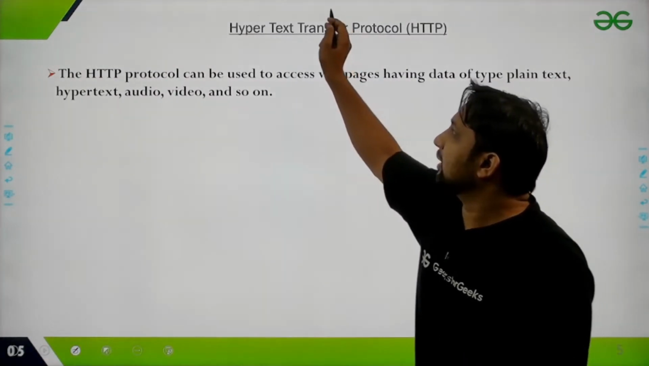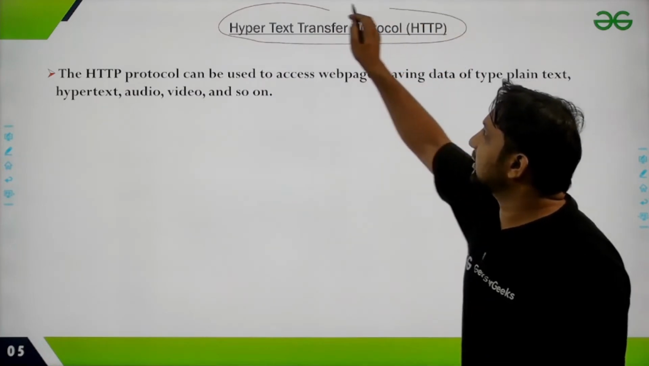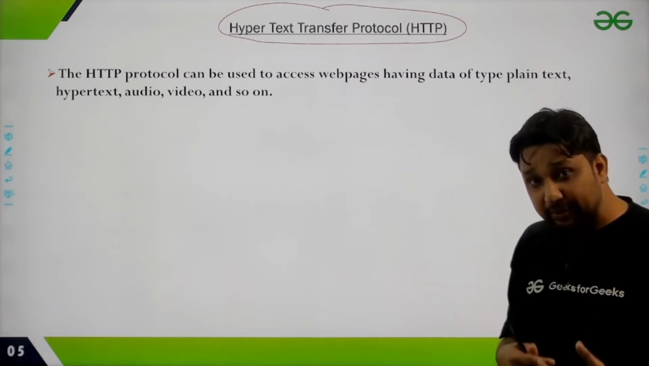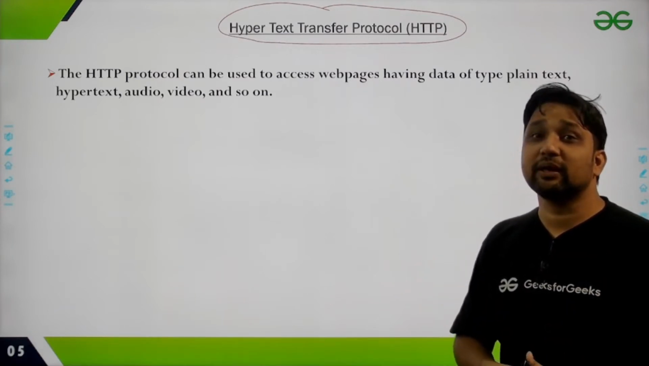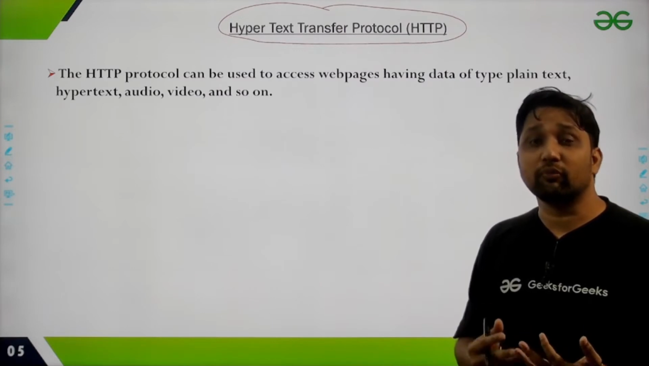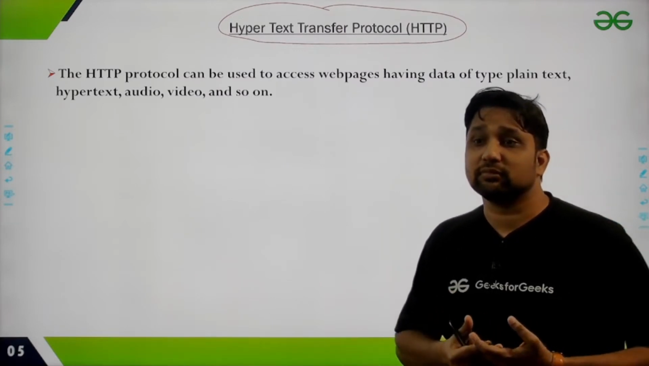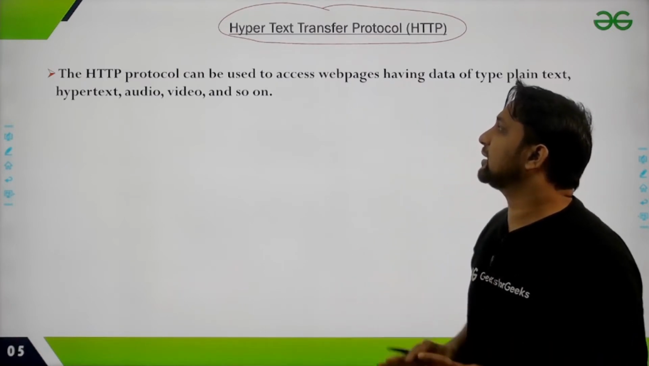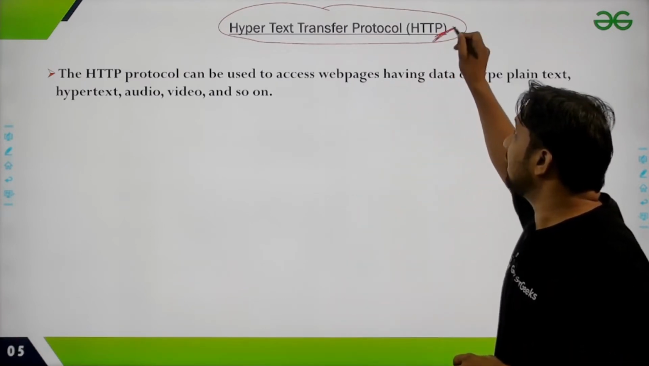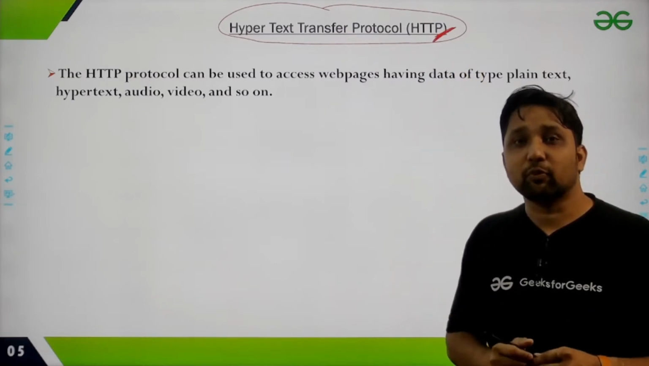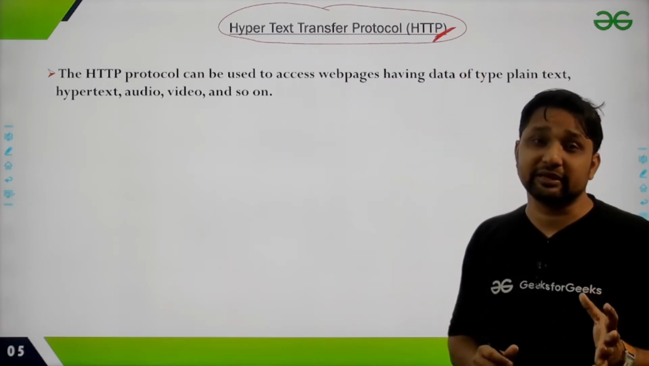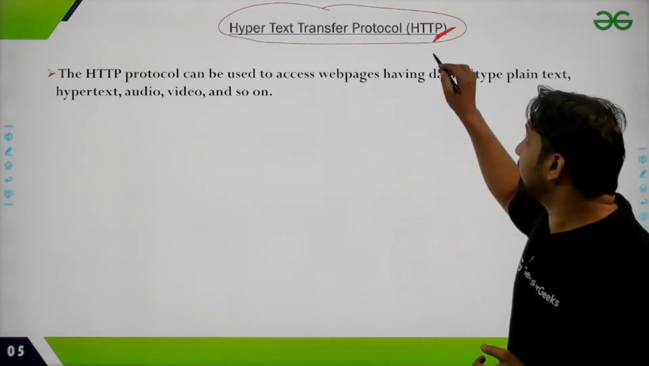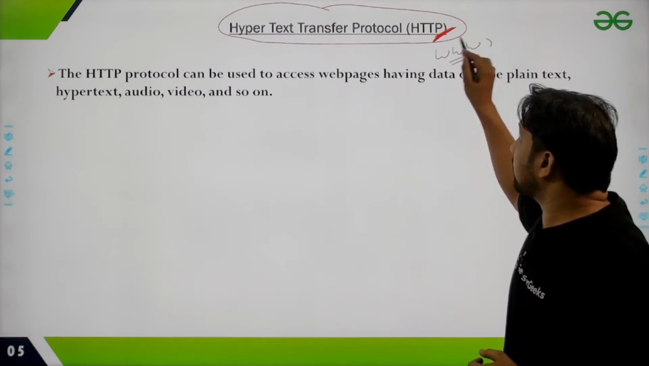Another protocol that works at the application layer is the Hypertext Transfer Protocol, HTTP, which is used for accessing web pages. Web pages may contain text, video, images, even animated data, different types of data you can now access with the help of HTTP. Actually, HTTP was the protocol which made the internet more popular. With the help of HTTP, the World Wide Web became so popular.